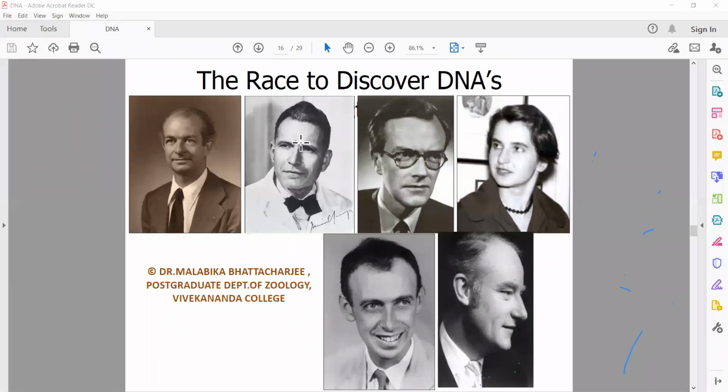This is Chargaff. I've told you his contribution to the discovery of DNA. This is Maurice Wilkins. This is Rosalind Franklin. This is James Watson. He was 25. So when this thing started, he was at the age of 22, 23. And this is Crick, Francis Crick. So these were the famous six scientists who somehow or the other contributed to the discovery of DNA.